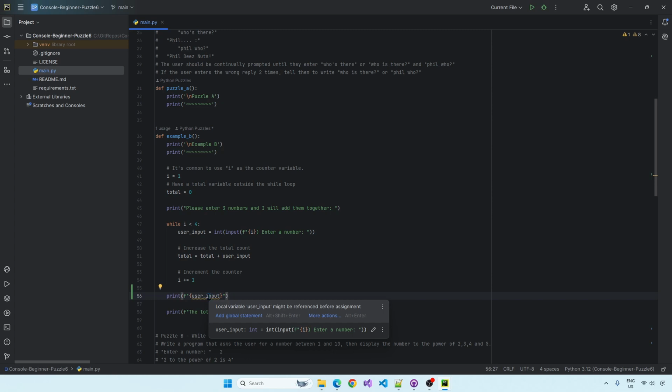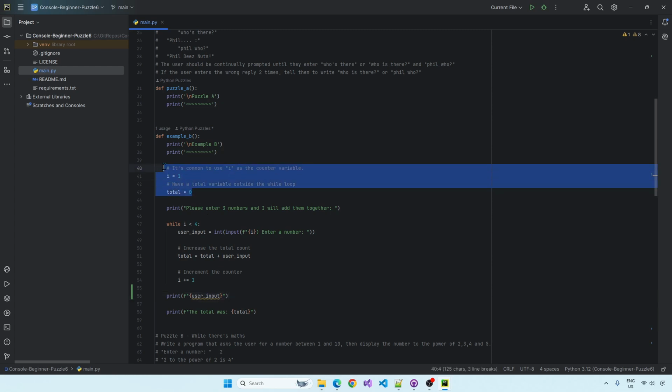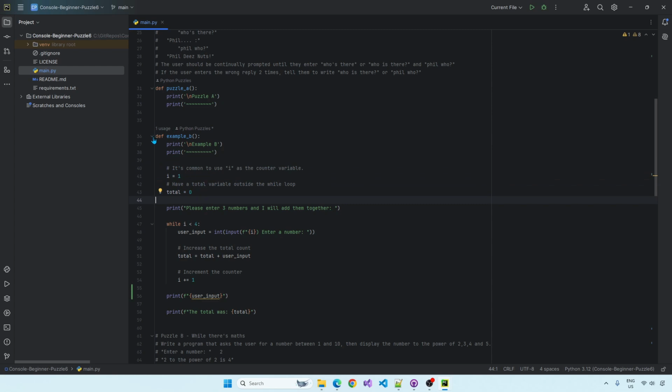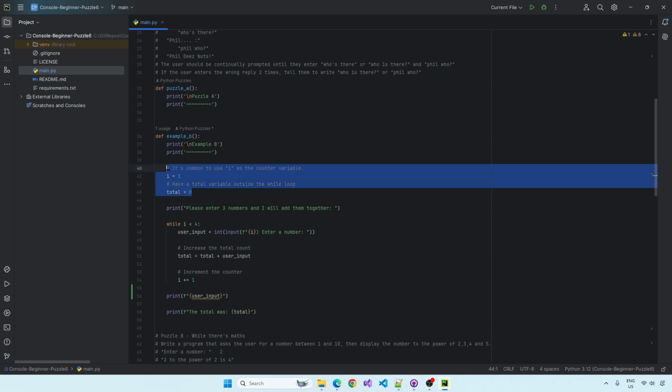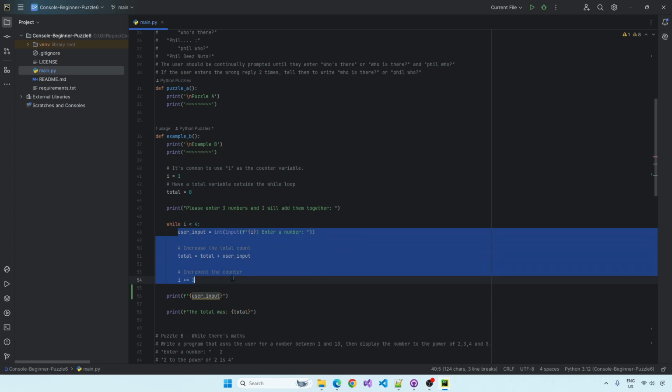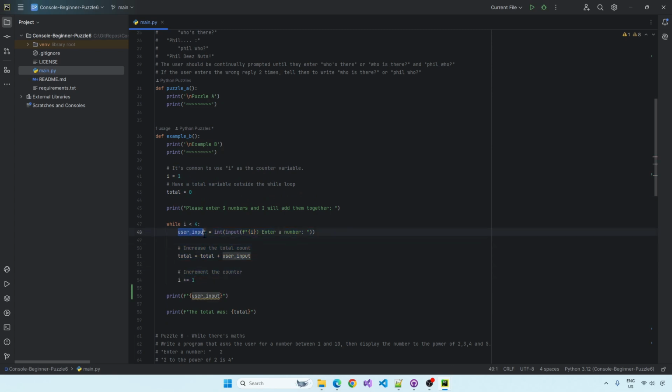Might be referenced before assignment. So think of this as a global scope. I know it's not, but in our little example it is. It's at the top level of our little example. It's global in our little example. Everything in this function, this is at the top of the function, so it can be accessed in here. If it's within an indented block, it can only be accessed within that block. So this is why we're creating these up here. So get rid of that.